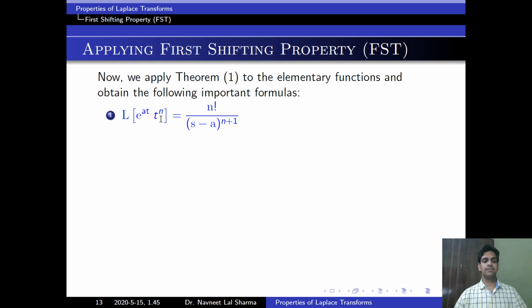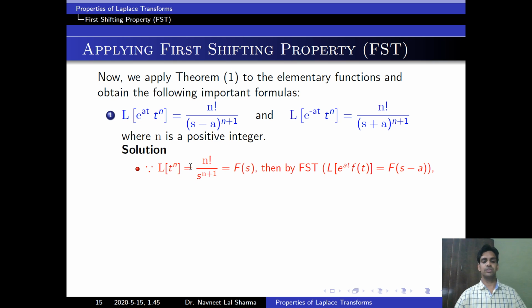Let f(t) is equal to t to the power n. Then first we will find the Laplace of f(t), that is Laplace of t to the power n, is equal to factorial n divided by s to the power n plus 1. See, this is equal to f(s). We studied this formula in the first lecture. Then by the first shifting property, Laplace of e to the power at into f(t) is equal to f(s minus a).